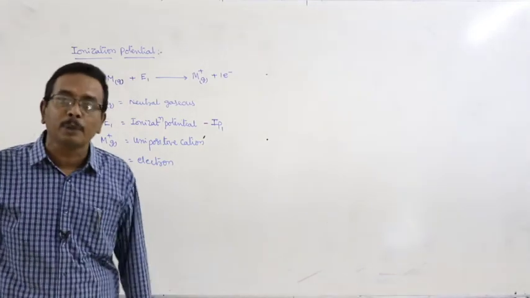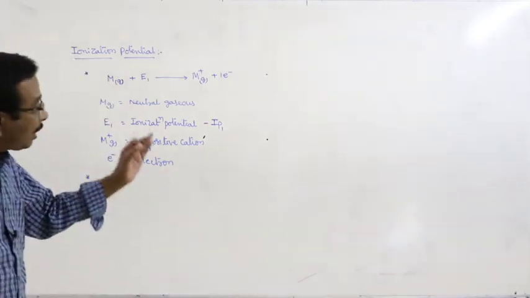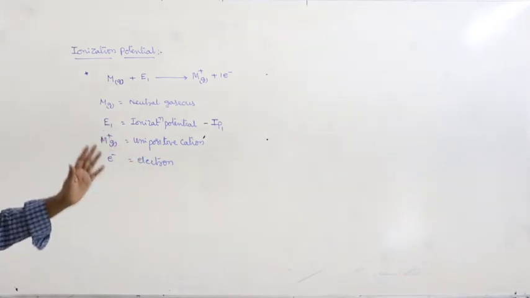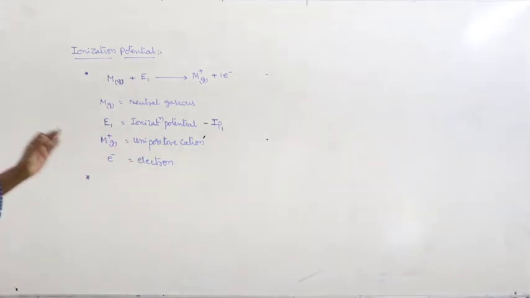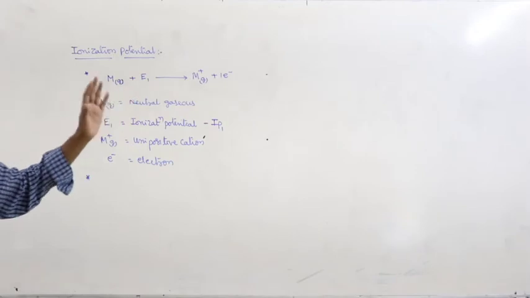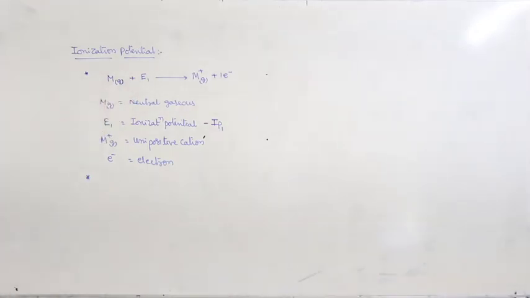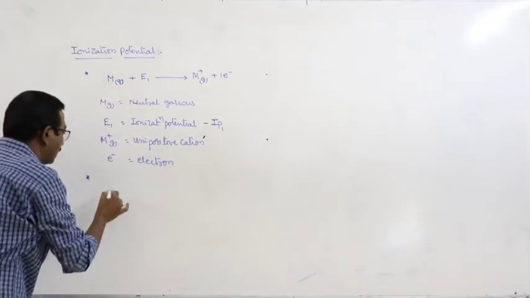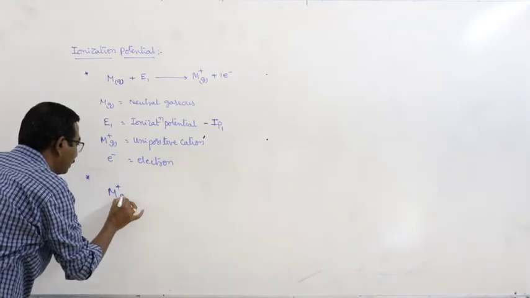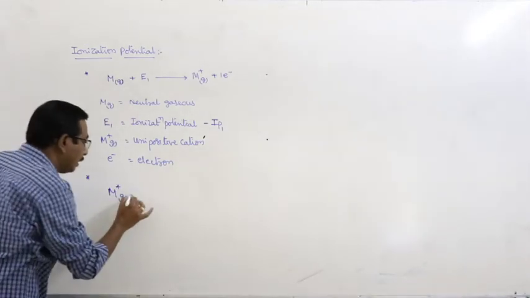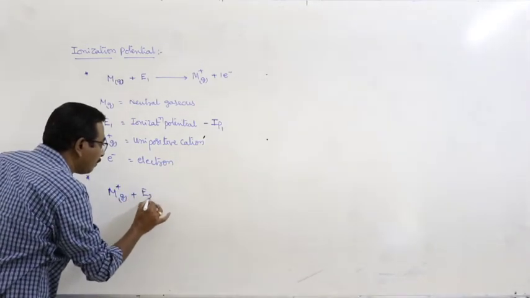And from the same thing we can define another important term also, second ionization potential. The amount of energy required to remove an electron from a unipositive cation is known as second ionization potential. Here this is the unipositive cation M plus gaseous ion. Here I am using some amount of energy E2.